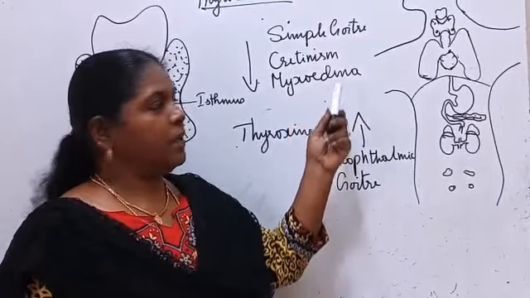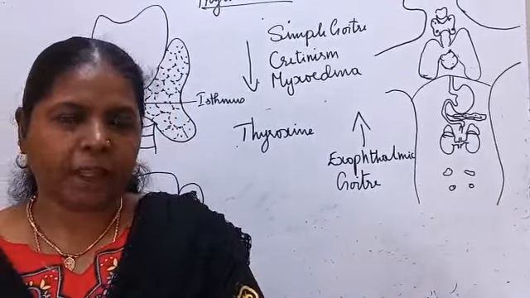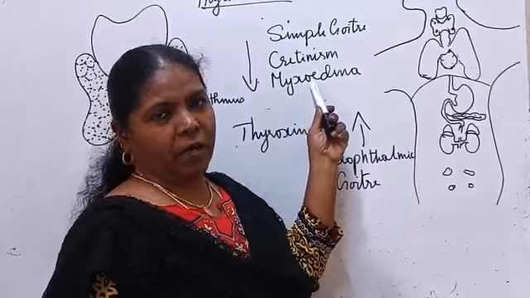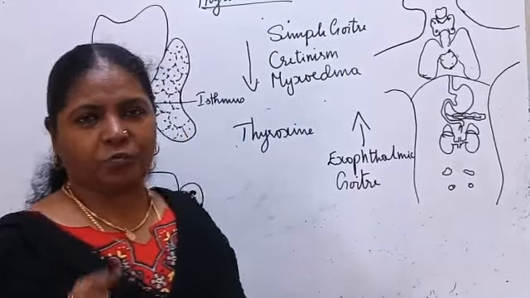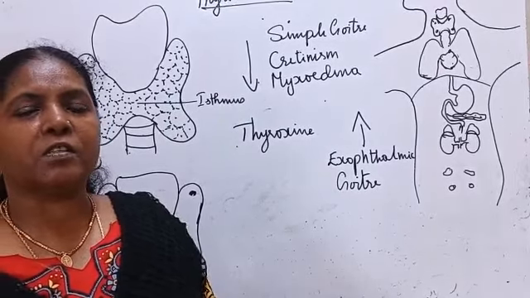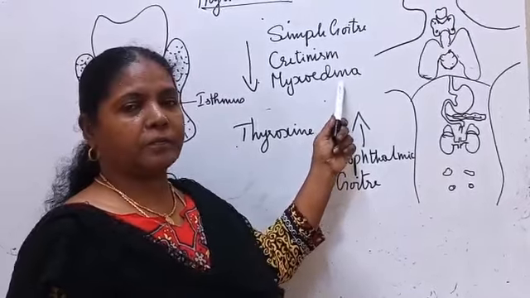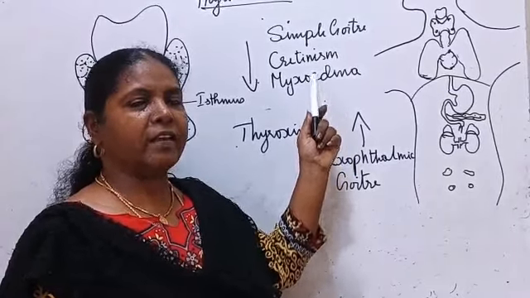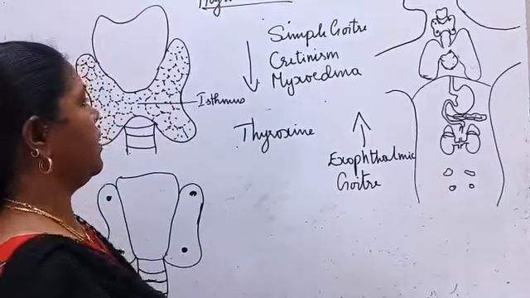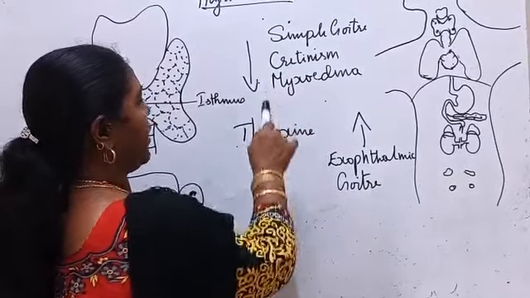Then myxedema. Myxedema is swelling in the face and the neck. It is seen in elderly people. If the thyroid gland is not functioning properly, if it gets degenerated, less thyroxine is produced, and due to this they have myxedema: sluggishness, swelling in the face, legs and hands. All these are due to less secretion of thyroxine, hypothyroidism.